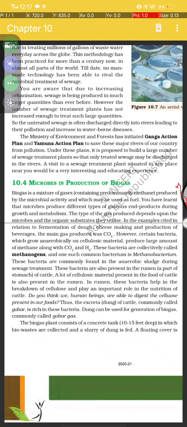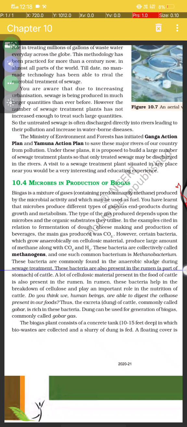In the examples cited in relation to the fermentation of dough, cheese making and the production of beverages, the main gas produced was CO2. However, certain bacteria which grow anaerobically on cellulosic material produce large amounts of methane along with CO2 and H2. These bacteria are collectively called methanogens. One common bacterium, Methanobacterium, is very commonly found in anaerobic sludge in sewage treatment.